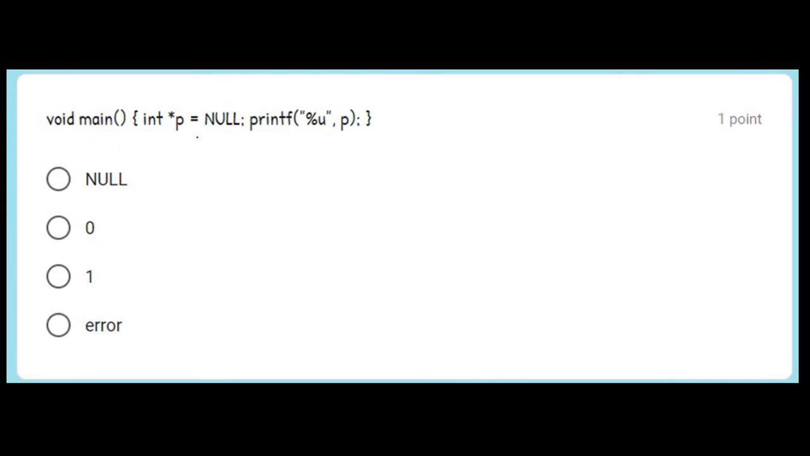Next question. So here, this P is a null pointer. P is a null pointer. So a null pointer will have the address 0. So the answer is 0. So when you print it, it will print 0.